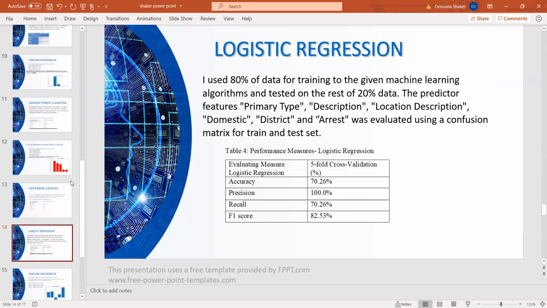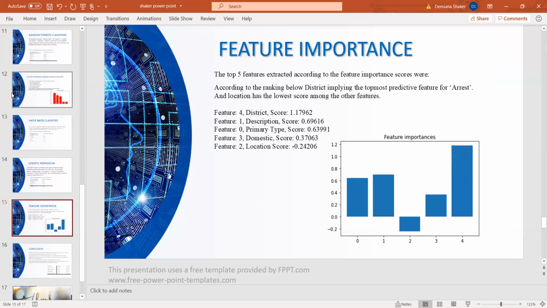Also, I used logistic regression. I used 80% of the data for training and 20% for testing. Accuracy was the lowest here among the four models, at 70.26%. I also checked which features were important. District was important, with a score of 1.1. Location has a negative impact on the other feature importances.